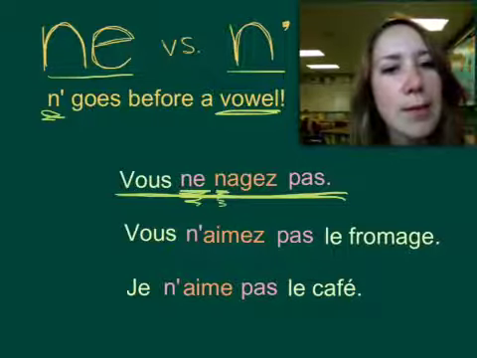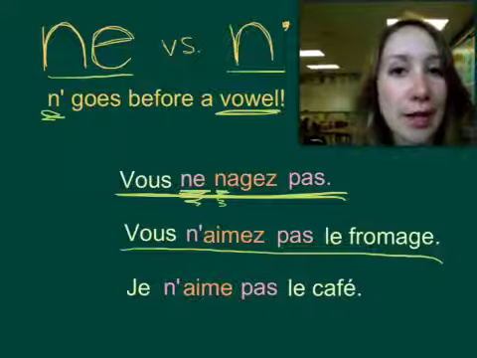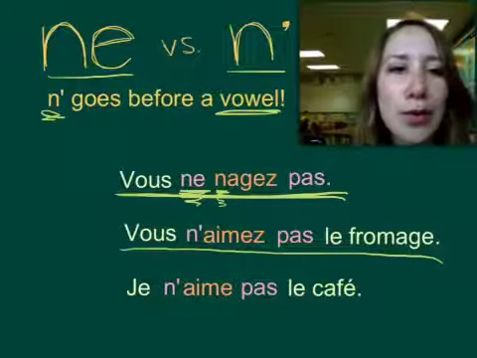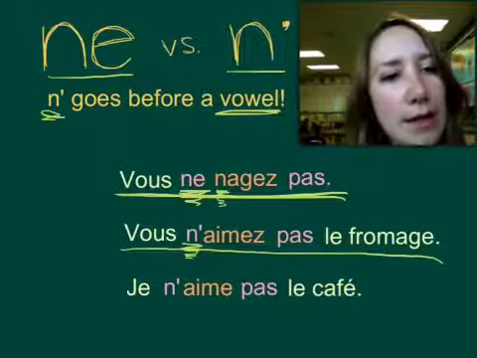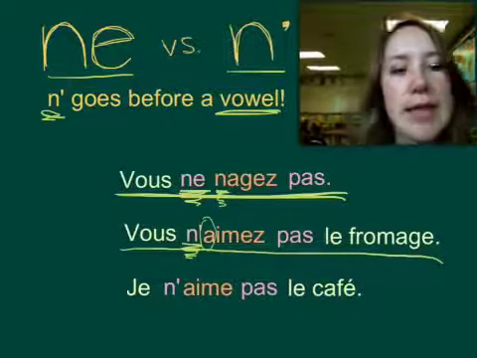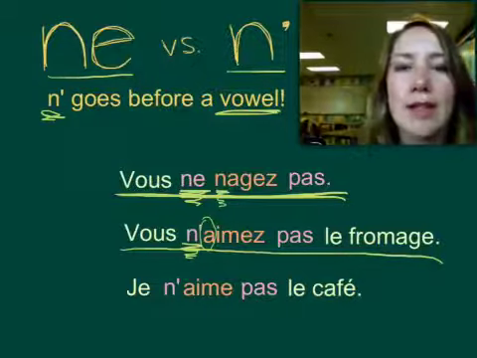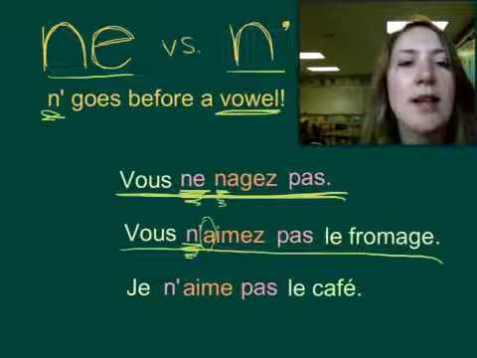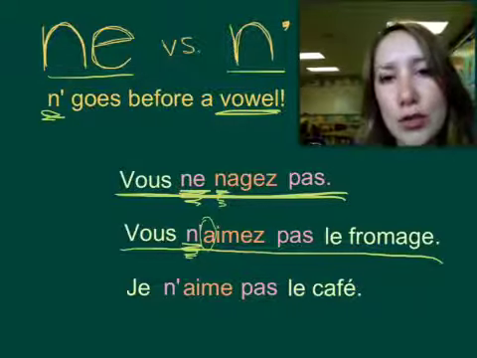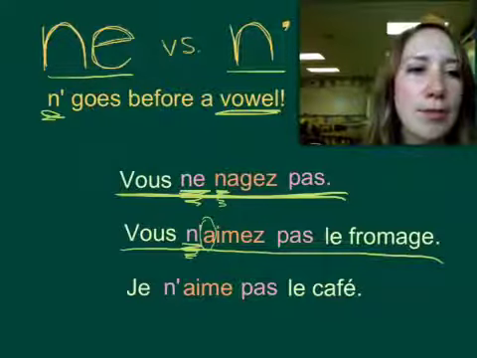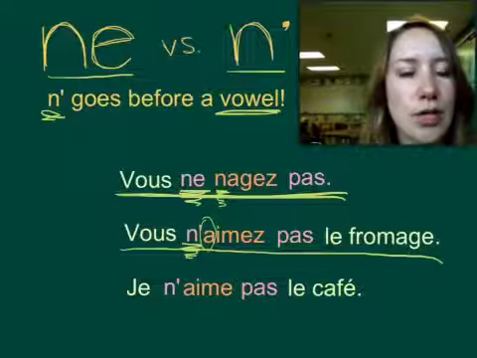But in the next example down, vous n'aimez pas le fromage. You do not like cheese. You'll notice that the ne has become an apostrophe. That's because the first letter that follows it is an A, it's a vowel. So in order for the language to sound correct and to sound beautiful, the French decided that they would change ne to an apostrophe, just like we do with je sometimes, and make the words kind of run together. So, vous n'aimez pas le fromage. You do not like cheese.